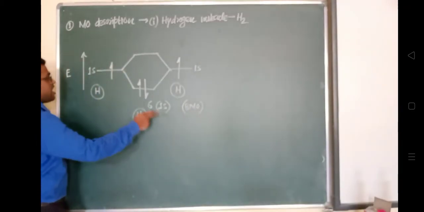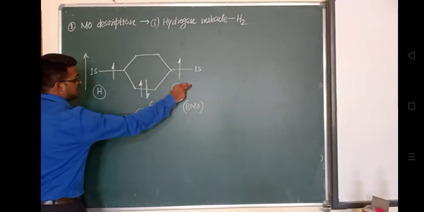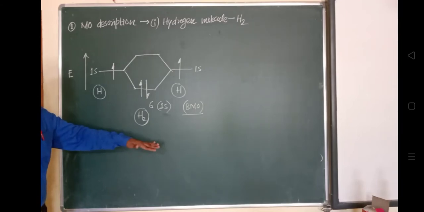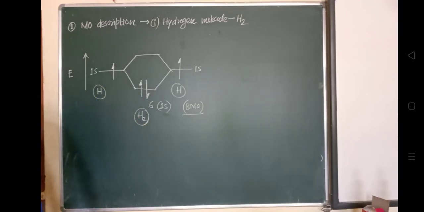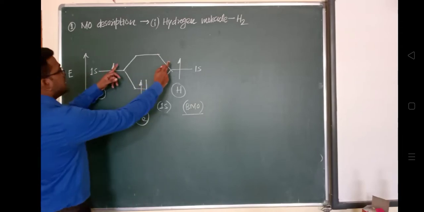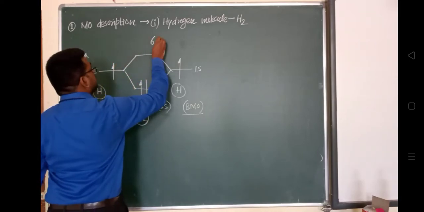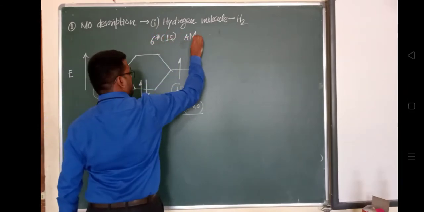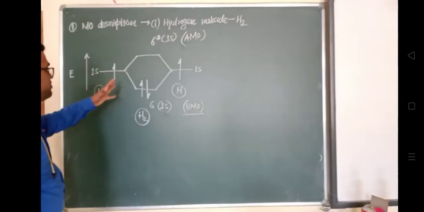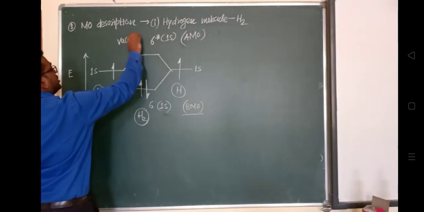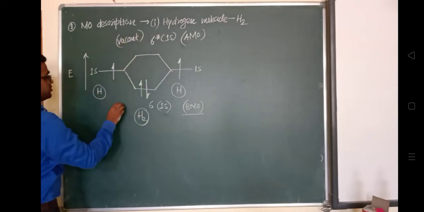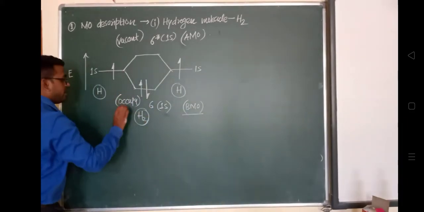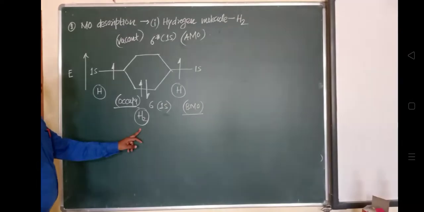The bonding molecular orbital, which is formed after addition of these atomic orbitals, has a lower energy as compared with the anti-bonding molecular orbital. Now what will happen? There will be no electron which will be combined to form sigma star 1s. What is this sigma star 1s? It is the anti-bonding molecular orbital, and it will be vacant. This bonding molecular orbital will get occupied, and it will form the H2 molecule.